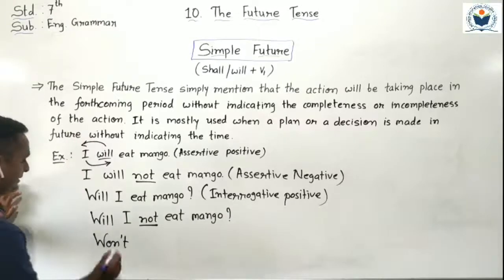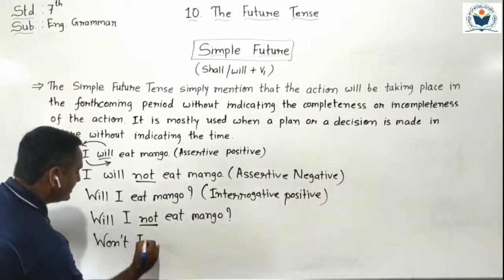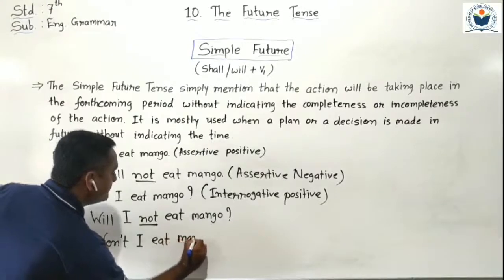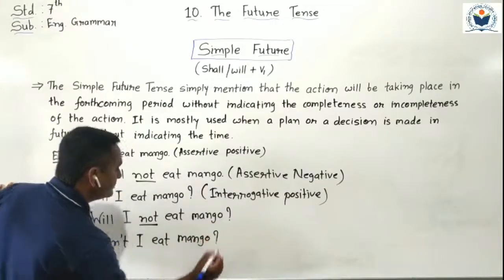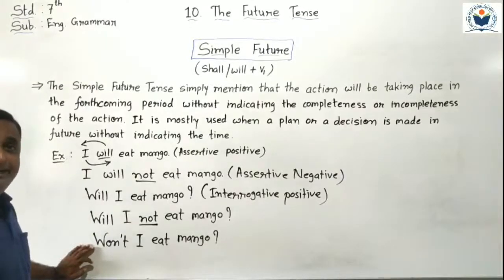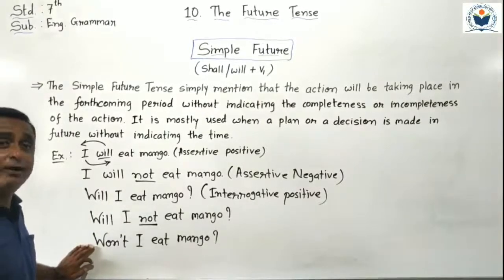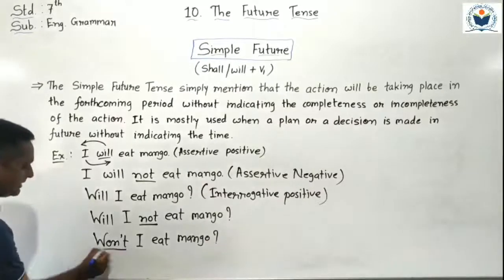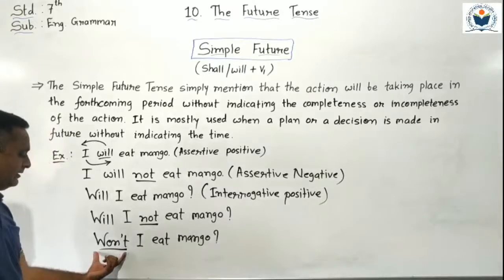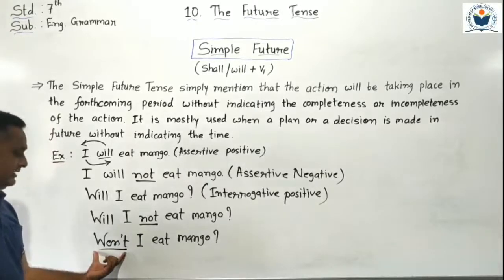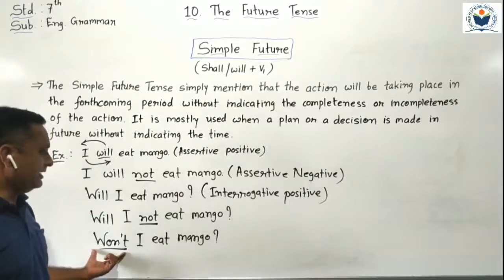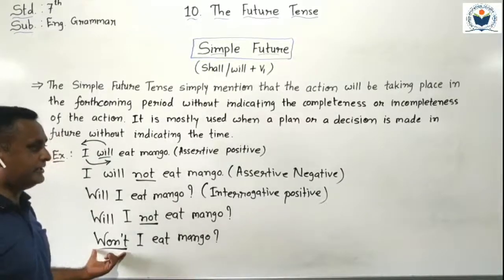Then we write the subject I, then main verb eat, then mango. Now it becomes an interrogative negative with contraction, because here I use the will not short form.